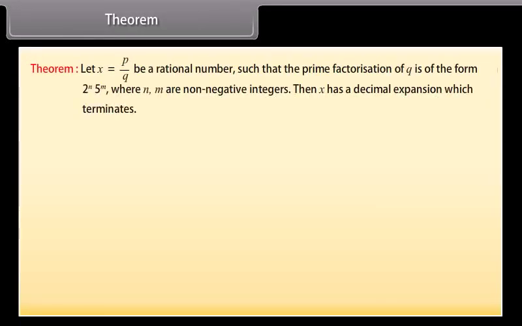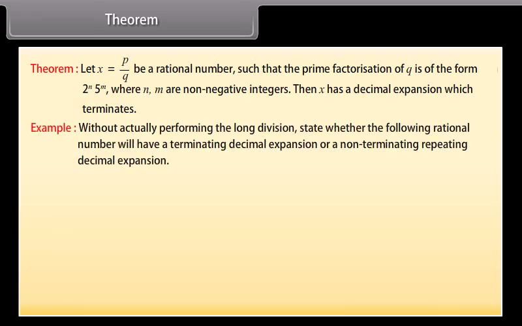Theorem. Let x equal p upon q be a rational number such that the prime factorization of q is of the form 2 raised to the power n, 5 raised to the power m, where n, m are non-negative integers. Then x has a decimal expansion which terminates. Let us solve an example. Without actually performing the long division, state whether the following rational number will have a terminating decimal expansion or a non-terminating repeating decimal expansion: 13 upon 3125.